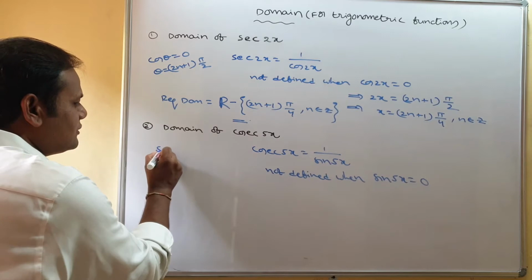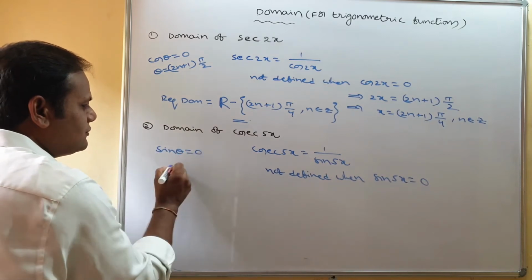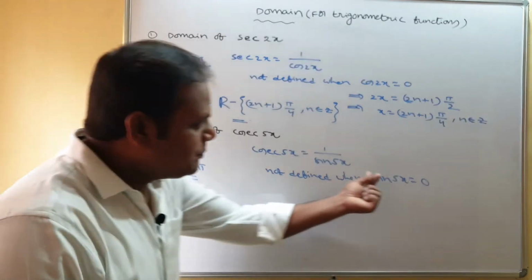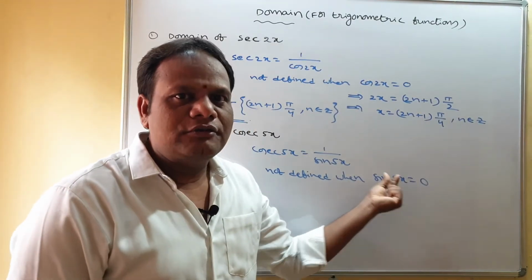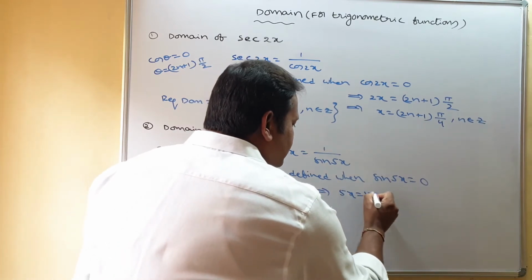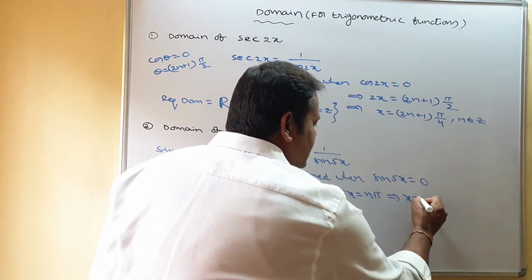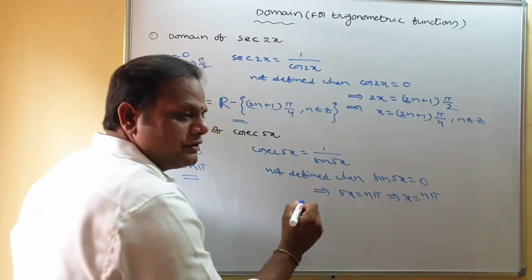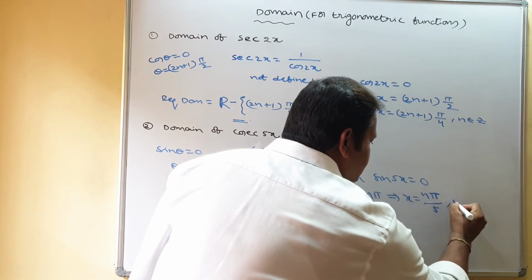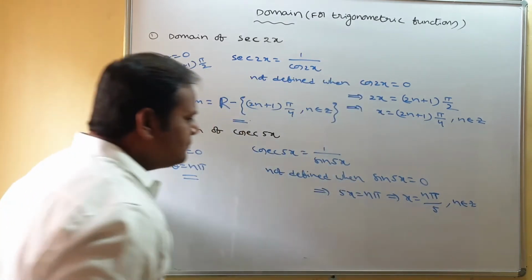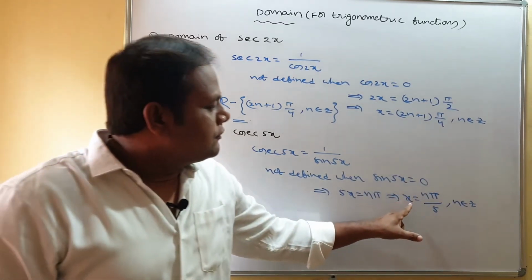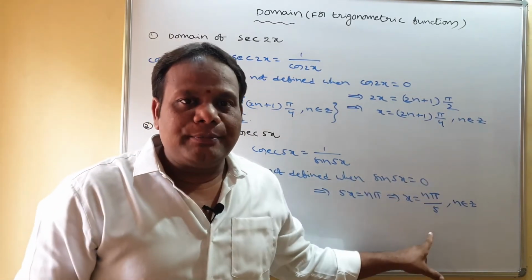We know that where sin theta is 0, theta equals n pi. In place of theta, we have 5x. So 5x equals n pi, which implies x equals n pi by 5, n belongs to Z. So cosecant 5x is not defined for x equal to n pi by 5.